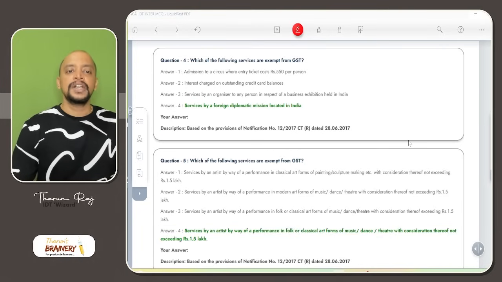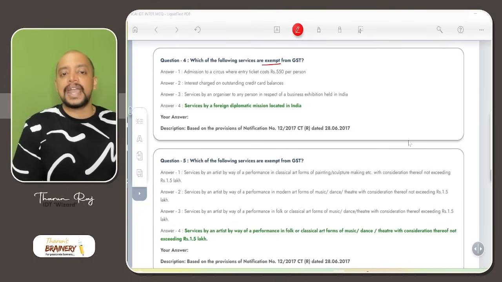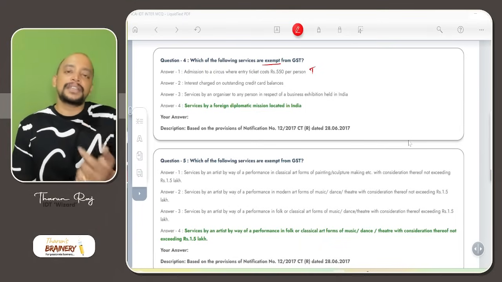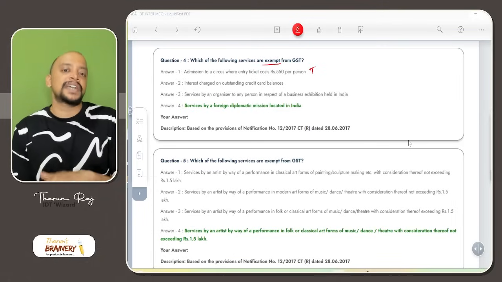Then question number 4, which of the following services are exempt from GST? Admission to a circus where entry ticket is 550 per person, taxable. So if it is less than or equal to 500, circus less than or equal to 500 is exempted.